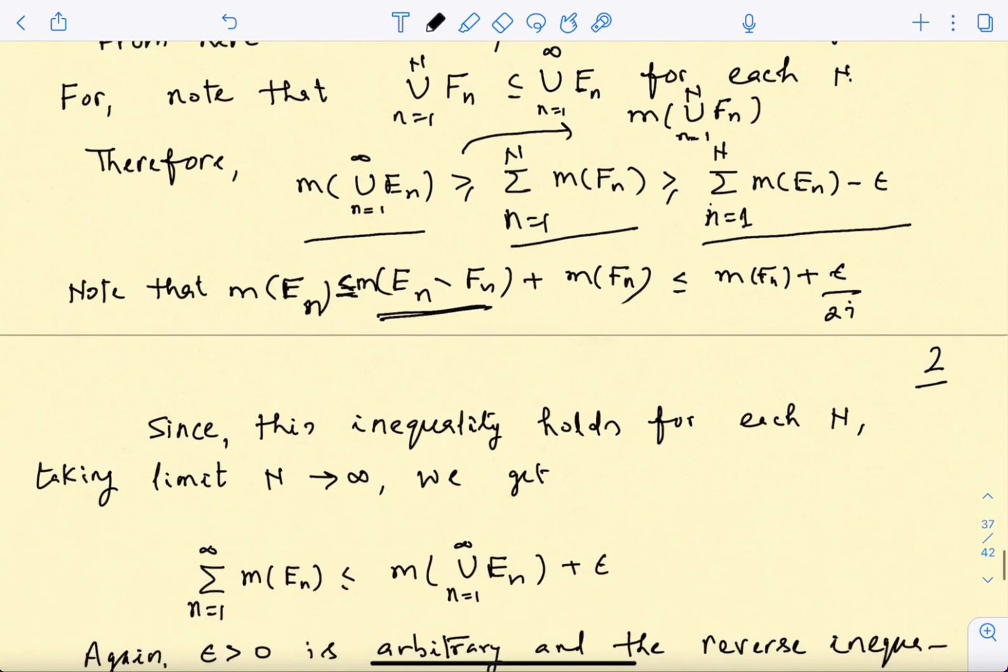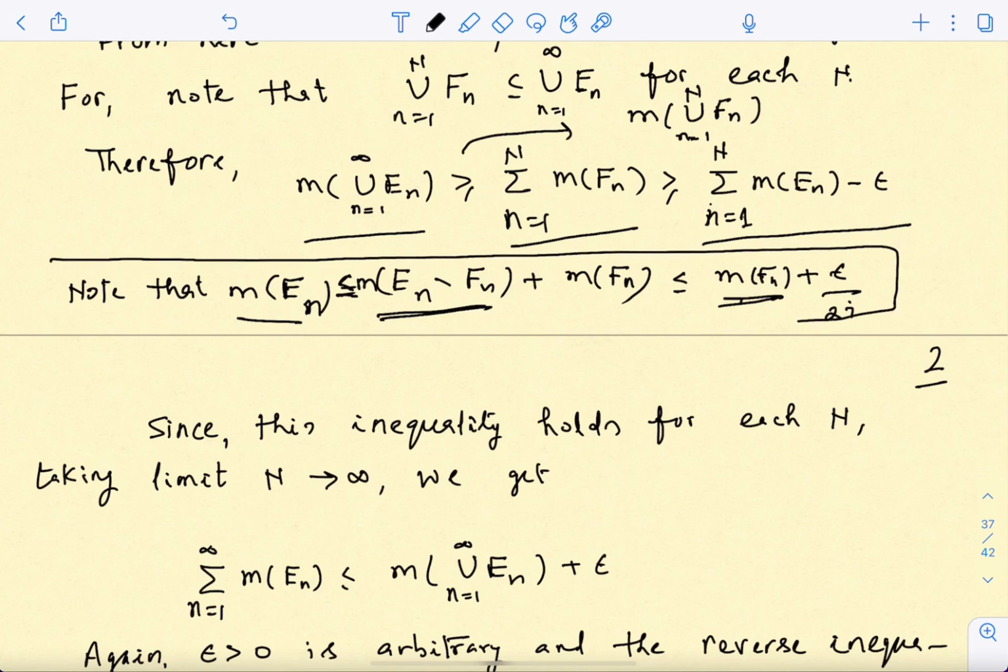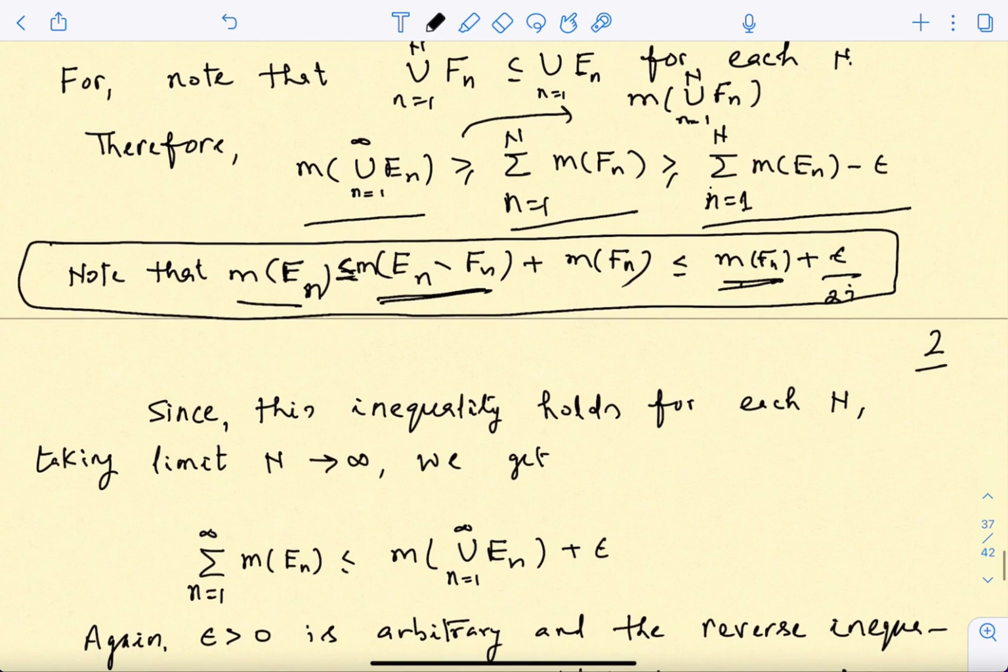Now all you need to do is note that the measure of Fn is bigger than or equal to the measure of En minus this number. So that is what you need to plug in over there. This is the explanation. And once you get this, you see this epsilon which we have chosen doesn't really depend on n, on the finite collection that we started with. We started with an epsilon, and this n you can take to be any number you want.